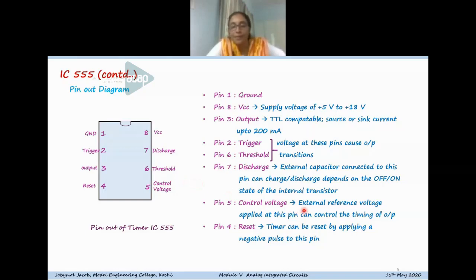By applying an external voltage to this pin, we can control the timing of the output waveform. And pin 4 is the reset pin. The timer can be reset by applying a negative pulse to this pin, and the voltage applied at this pin can override the flip-flop. So we'll discuss the internal diagram, and it will be easy to understand.